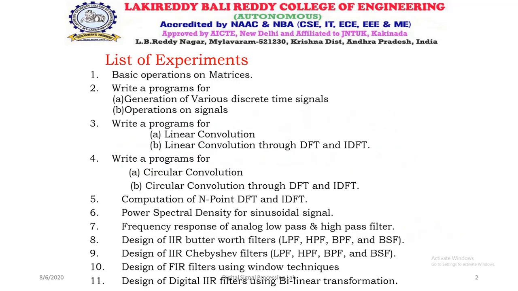These are the list of experiments. We have altogether 11 experiments. First experiment, basic operations on matrices. Second, write a program for generation of various discrete time signals, then operations on signals. Coming to the third one, write a program for linear convolution. Next one is linear convolution through DFT and IDFT. Coming to the fourth program, write a program for circular convolution